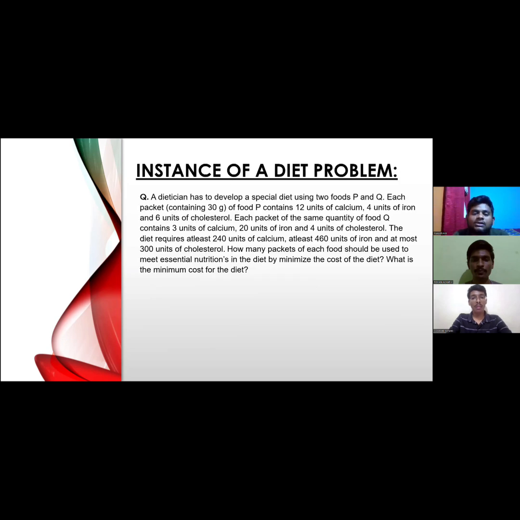Let me read out the question. So our dietitian has developed a special diet using two foods, P and Q. So here we have two foods, P and Q, and the dietitian has to develop a special diet using these foods P and Q. Each packet of food P contains 12 units of calcium, 4 units of iron, and 6 units of cholesterol.